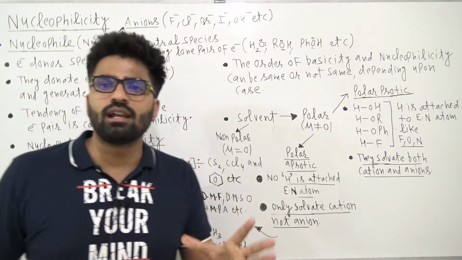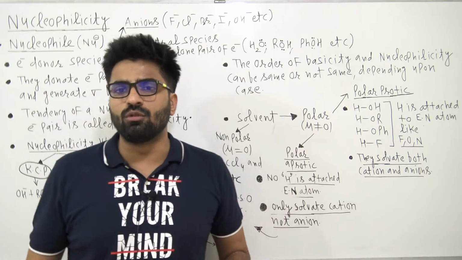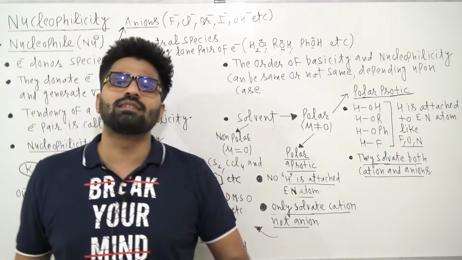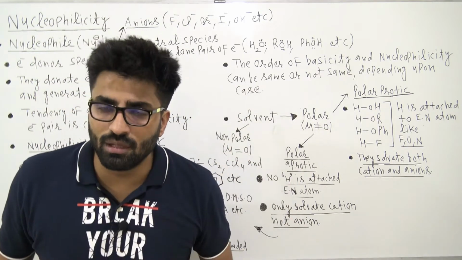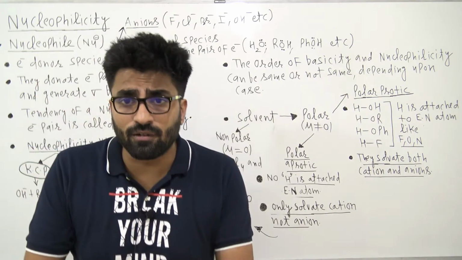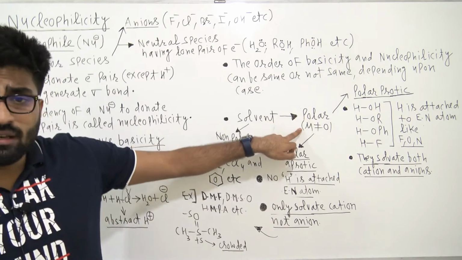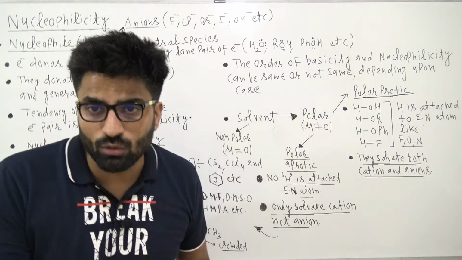What is the meaning of polar? Polar means dipole moment non-zero. If I ask you to check which of the following is polar, you check whose dipole moment is non-zero, and that compound will be polar. Now how we check dipole moment, that I will take in a different class. I hope you already know that, right? Polar means mu is not equal to 0, meaning the dipole moment is not equal to 0, right?